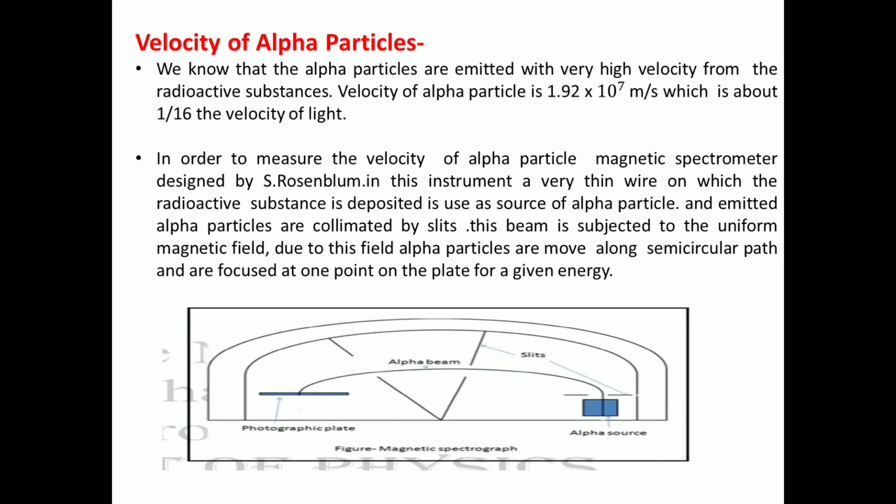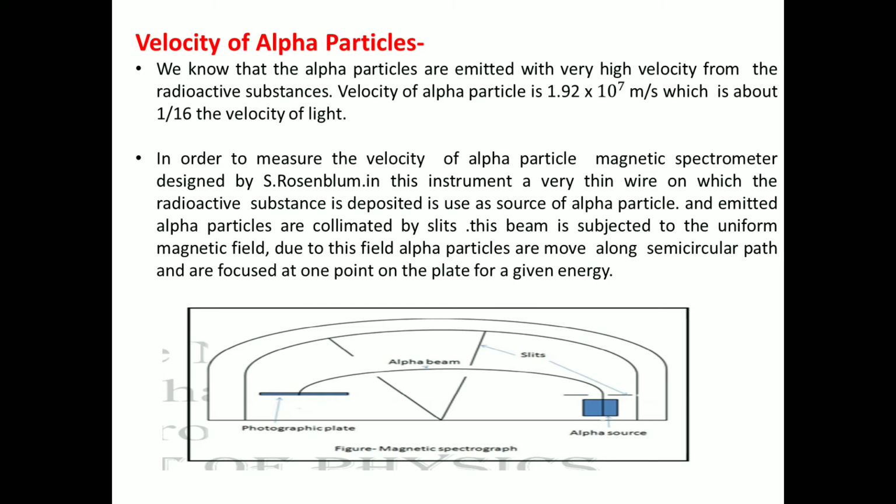Now our next point is the velocity of the alpha particle. We know that alpha particles are emitted with very high velocity from the radioactive substance. The velocity of an alpha particle is 1.92 into 10 to the power 7 meters per second, which is about 1/16 the velocity of light. It means 1/16 of 3 into 10 to the power 8, which gives the velocity of the alpha particle, which is nothing but 1.92 into 10 to the power 7.